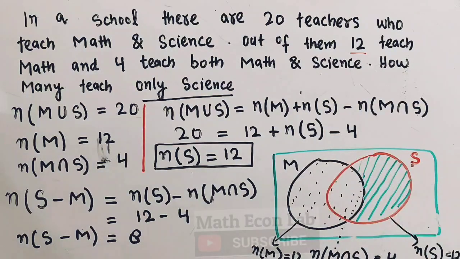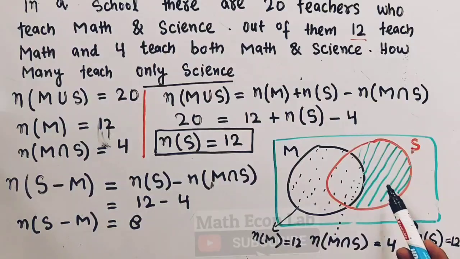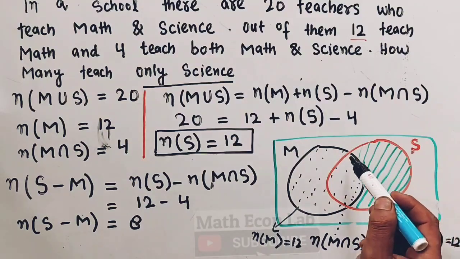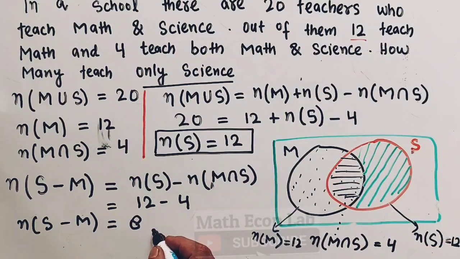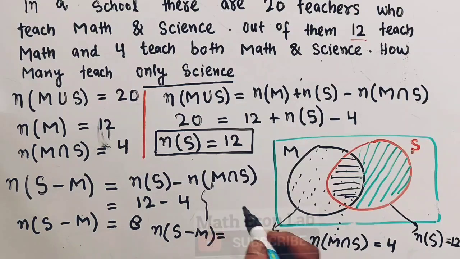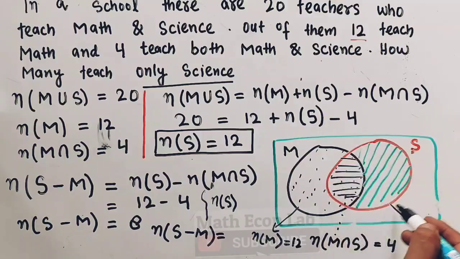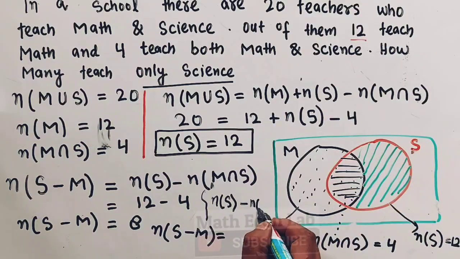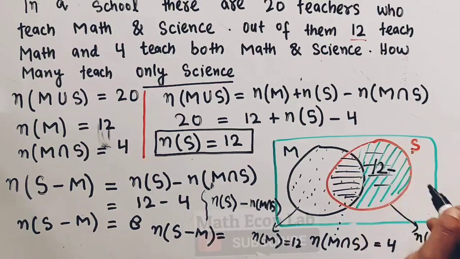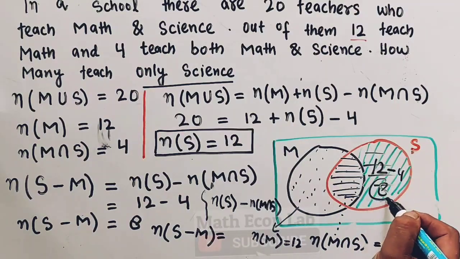Now if this whole circle is 12, then the number of teachers who teach only science is this circle minus this common area, that is S minus M, which is S minus the M intersection S. So this shaded part will be equal to the whole circle, 12, minus the common area, 4, which is equal to 8. So this is how we show it on the Venn diagram.